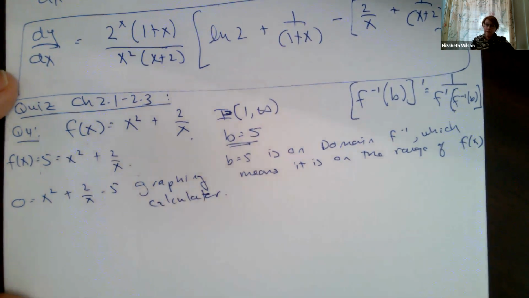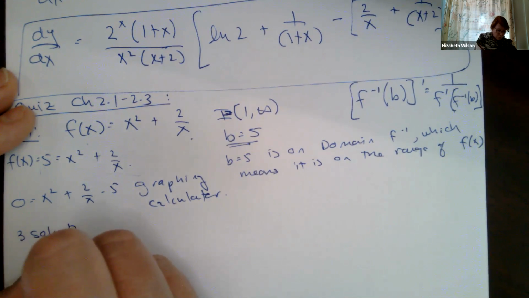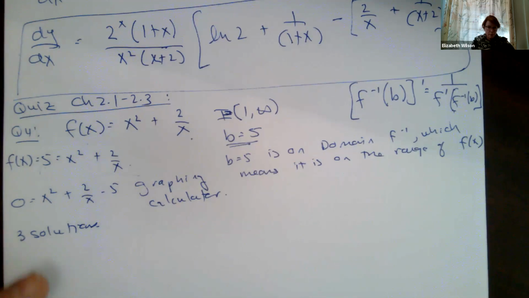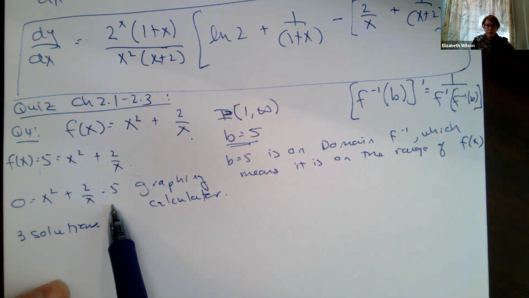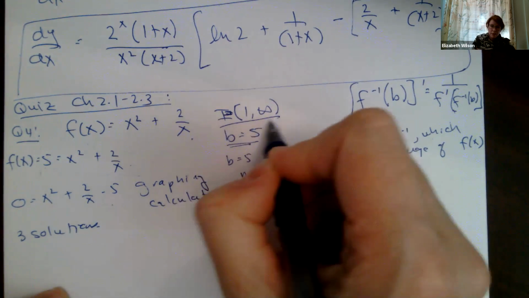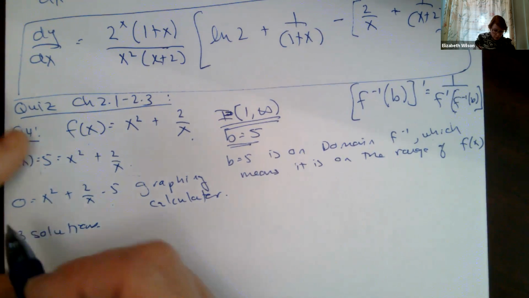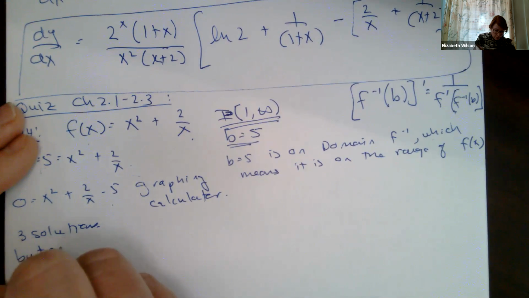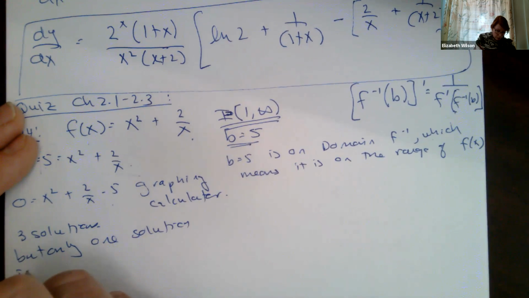And I got a graph and I could see that there were 3 solutions. I didn't bother graphing it here, but there are 3 solutions where this function crossed the x-axis. There were 3 different values, x equals this, x equals this, x equals this. Now, given the interval that they told me, from 1, not inclusive, to infinity, there was only one solution, one x value, in the interval.